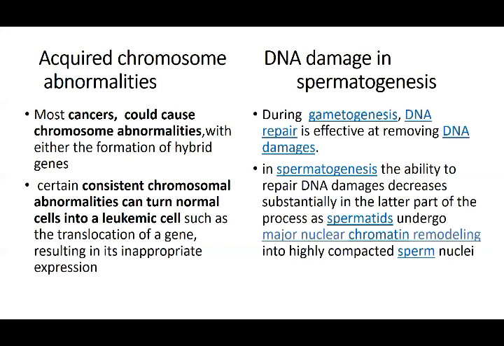So in spermatogenesis, the ability to repair DNA damage decreases substantially in the later part of the process, as spermatids undergo nuclear chromatin remodeling into a highly compacted sperm. So the chances of repair of the DNA are less in the later part of spermatogenesis. So there are more chances that the chromosome which changed into an abnormal one is going to stay as such, and it will not be repaired. So more chances in the males.